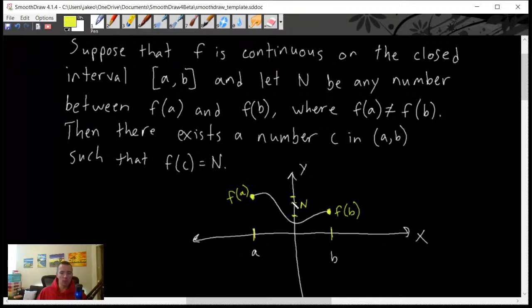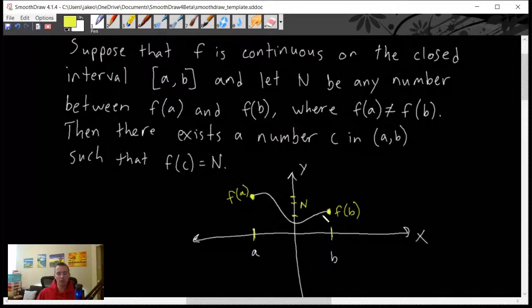Anywhere between these 2 points on the y-axis, basically. And we know that there has to be some number c between a and b, where if we look at our function at that x value of x equals c, we can get the output of n. So basically what this is saying is if we know our function's continuous, we know that our y values at these endpoints of a and b are not equal to each other. Basically, that's saying there's a possibility to pick some number between those two outputs, those two y values.